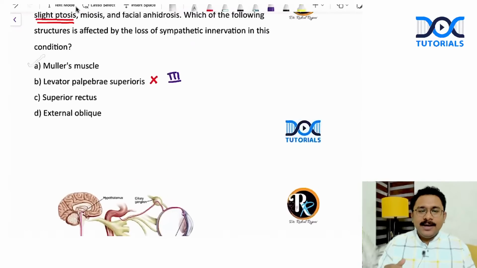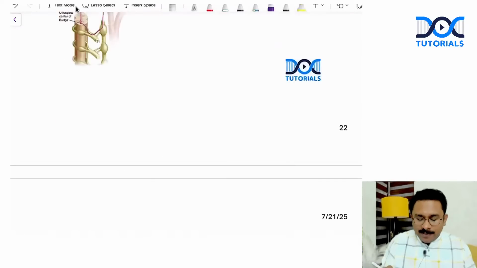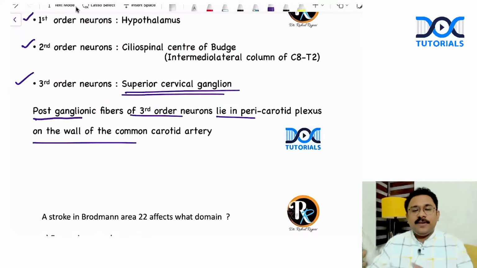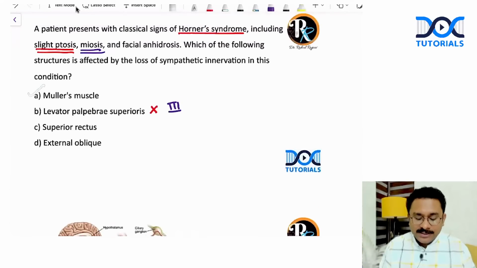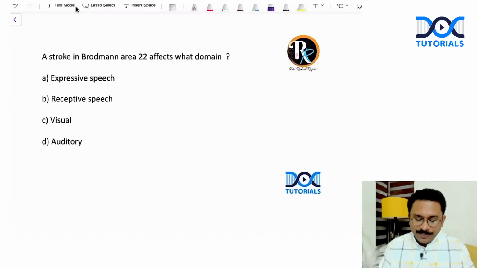So basically, this involvement can result in a miosis. This is again basically because of the third order neurons that originate from the superior cervical ganglion being involved in Horner's and resulting in some sort of a miosis. Okay, right. Let's go to the next question.